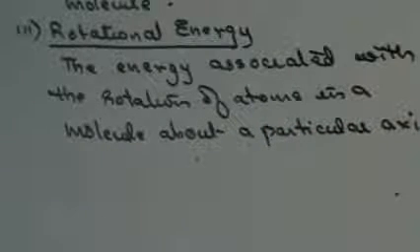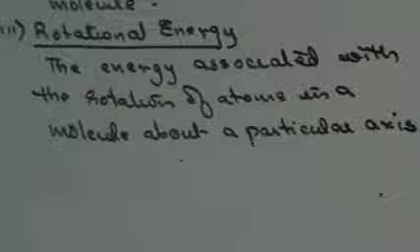That is called rotational energy. So when I add all of that, what I get is called kinetic energy. Kinetic energy is the sum total of translational energy, vibrational energy and rotational energy.